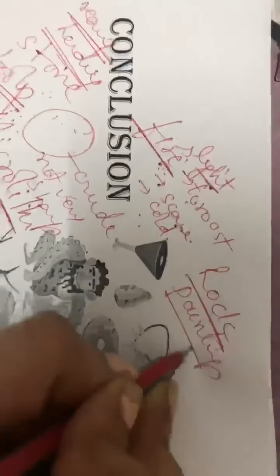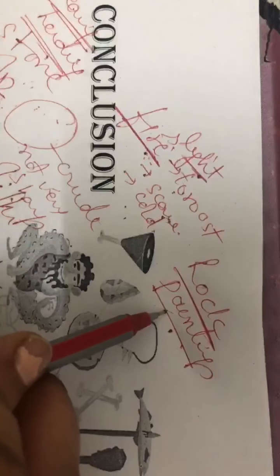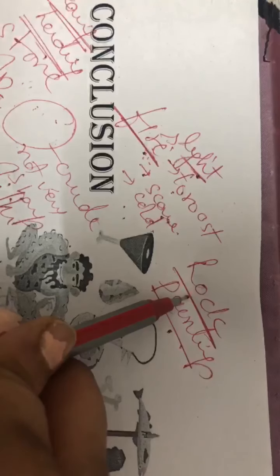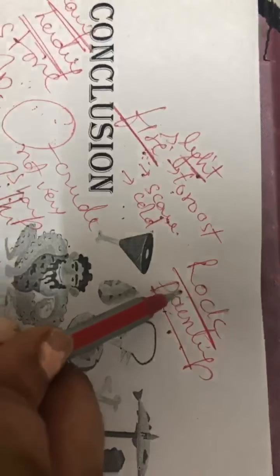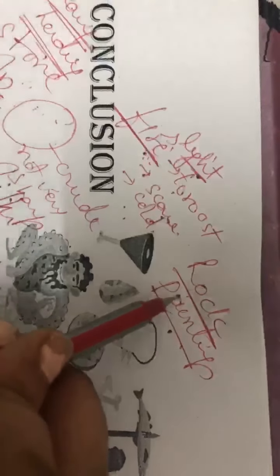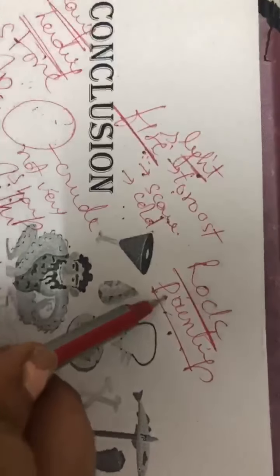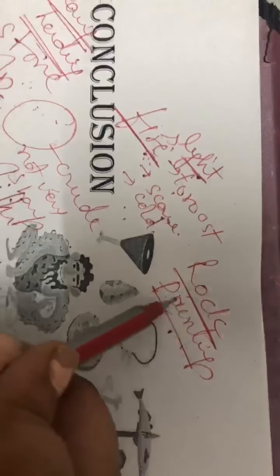Now children, I have shown you the pictures of the rock paintings. What did they generally draw in these rock paintings? Generally they drew pictures of animals. It could be tiger, lion, elephant, birds, fish, sheep, dog, cattle, any pictures they used to draw in these rock paintings.